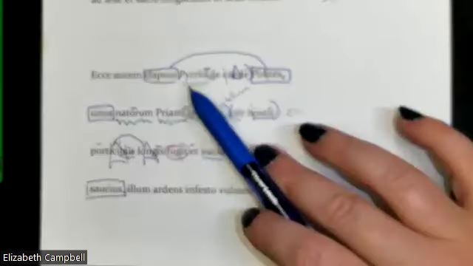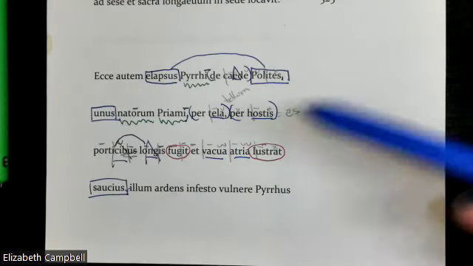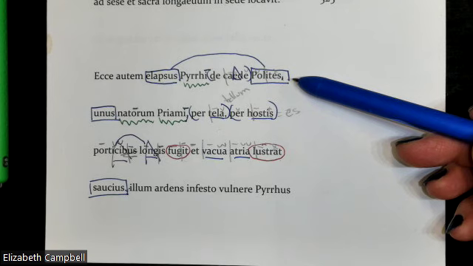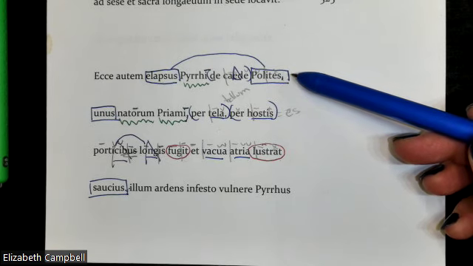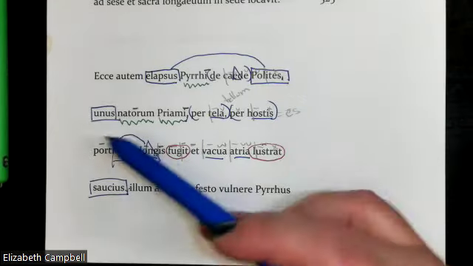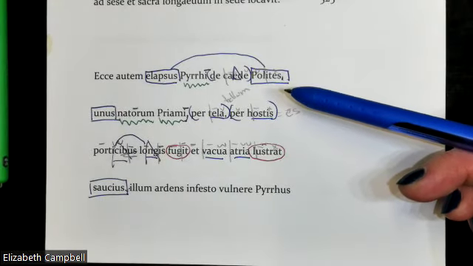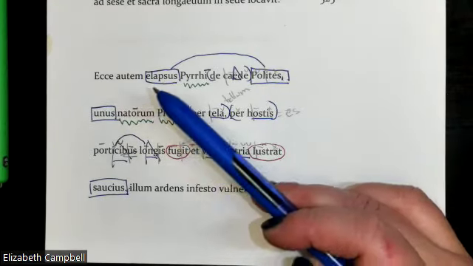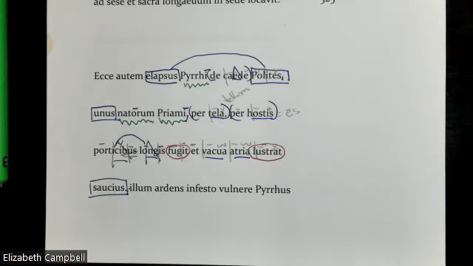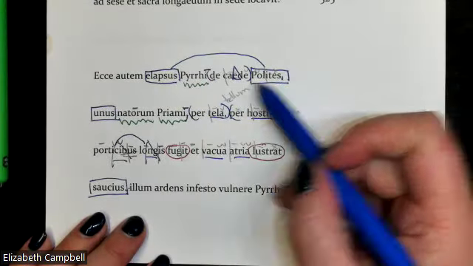And as I said before, the elapsus is actually an adjective, and it's modifying the Polites. Okay, we talked about Polites before as someone who was a son of Priam. All right, so we can start with that. So behold, however, Polites. And now we've got to go over to this elapsus. All right, so behold, Polites.